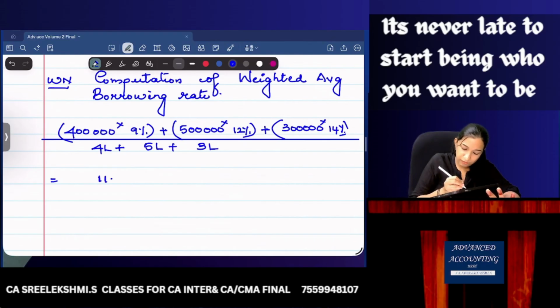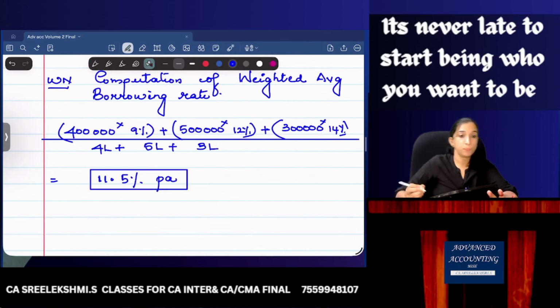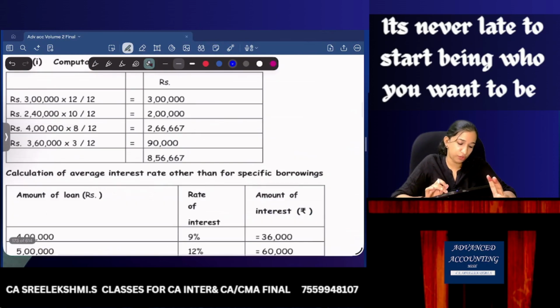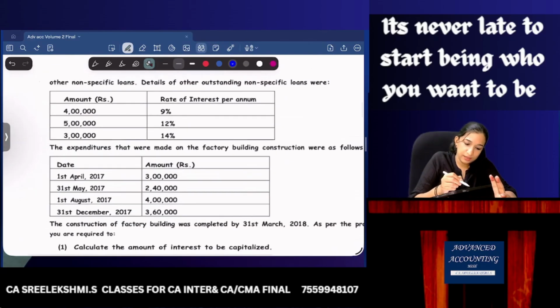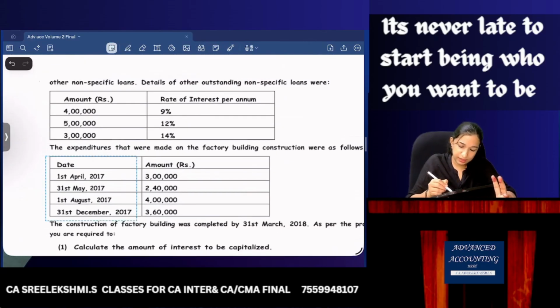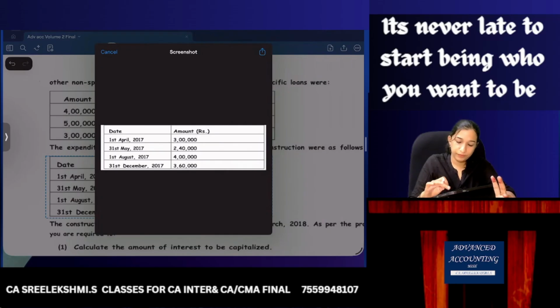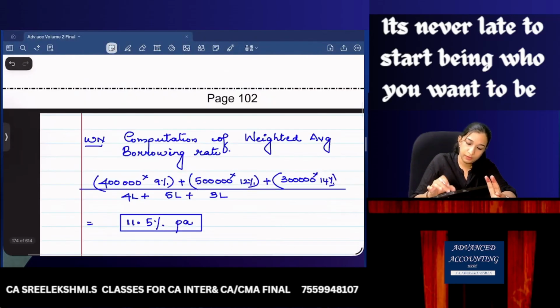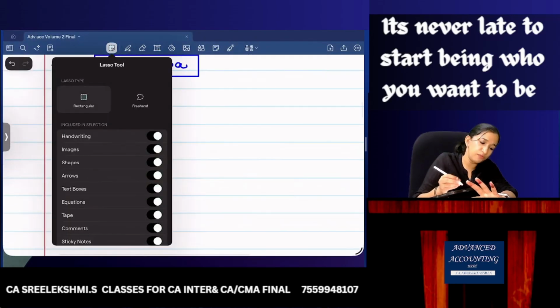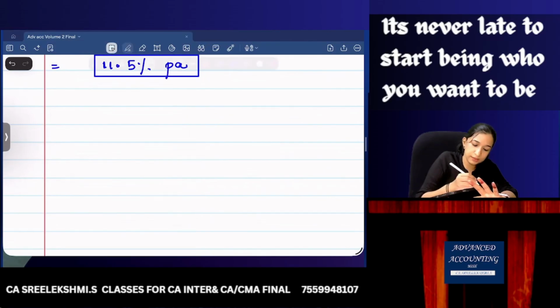Are you getting weighted average interest rate as 11.5% per annum? Now, computation of borrowing cost to be capitalized. So these are the expenditures incurred.